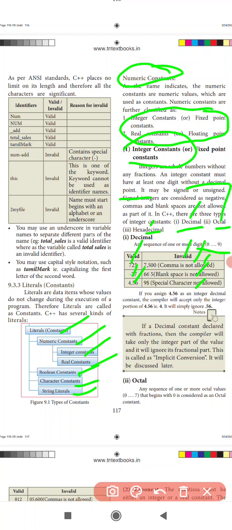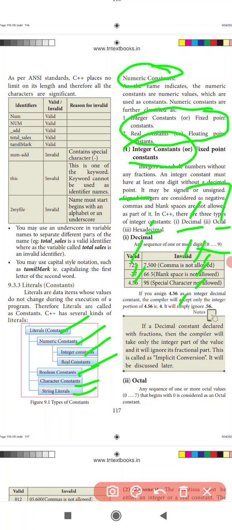Now, if you assign 4.56 to an integer decimal constant, the compiler accepts only the integer portion. 4.56 becomes 4, and the .56 part is omitted.